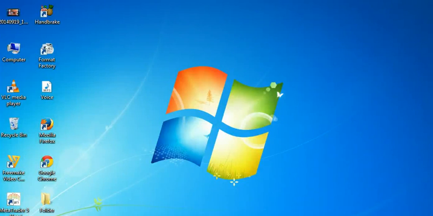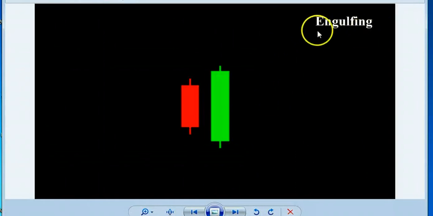Today I will talk about the top 5 most powerful candlestick patterns. So let's start. The first pattern is bullish engulfing. The bullish engulfing pattern is a very powerful pattern, and in the world most traders trade with this pattern.